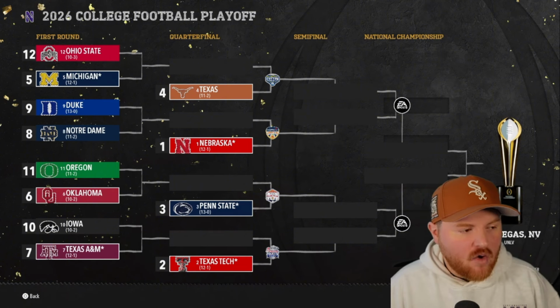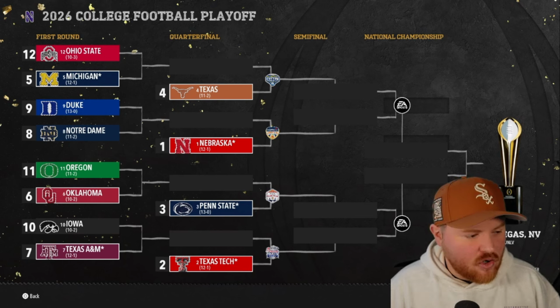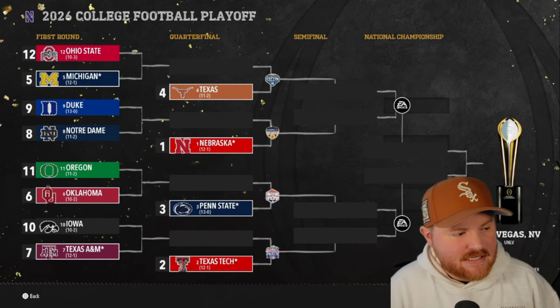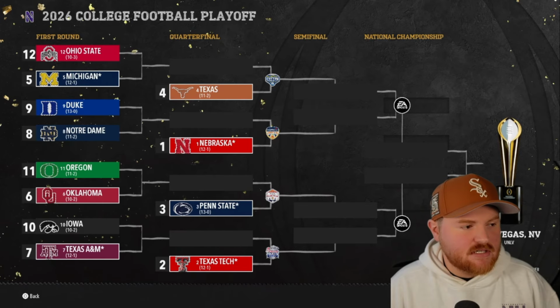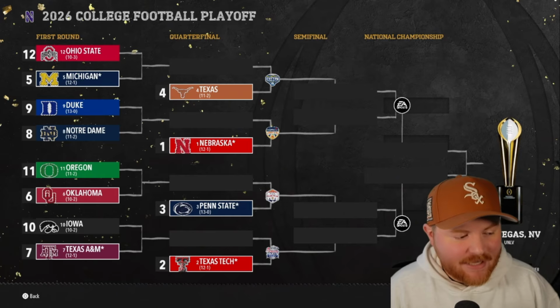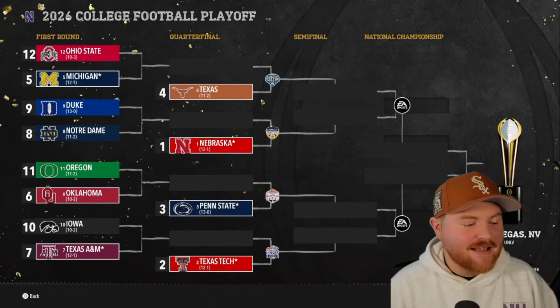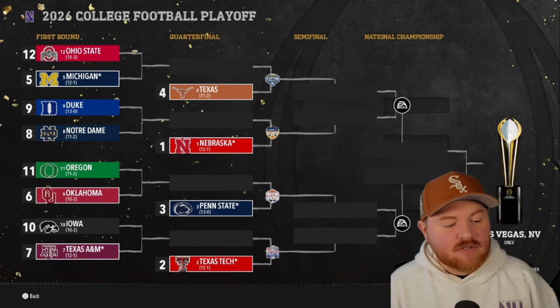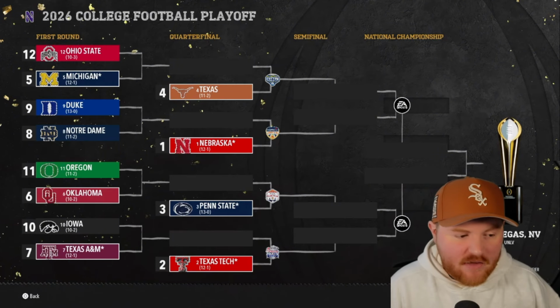Oregon and Oklahoma will face off in the first round. So both of those teams are in for their second straight season. Michigan's in for their second straight season. Ohio State's in for their second straight season. Duke and Notre Dame are first-timers. Iowa and Texas A&M are both also first-timers. They'll take on each other in the first round. The winner of that will take on Texas Tech, who is also a first-timer this season.